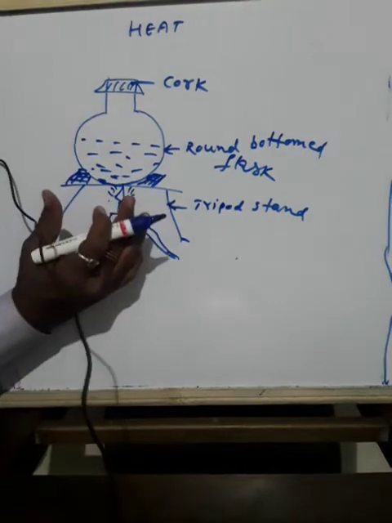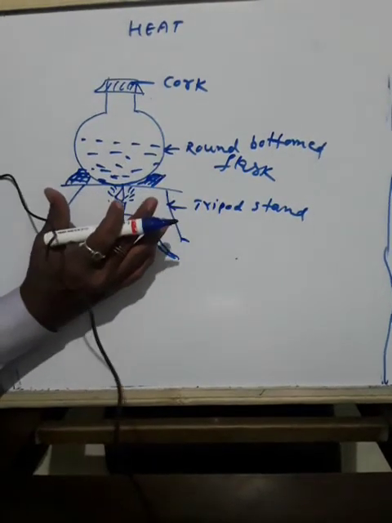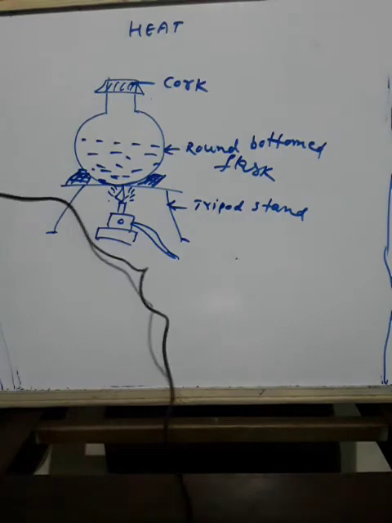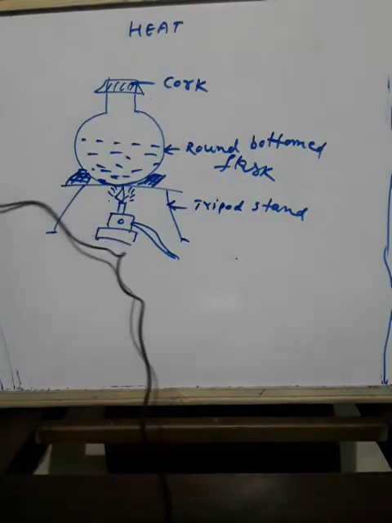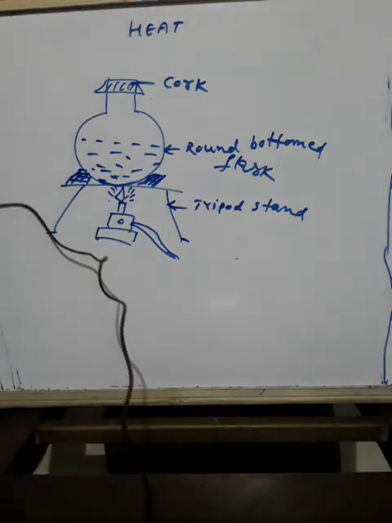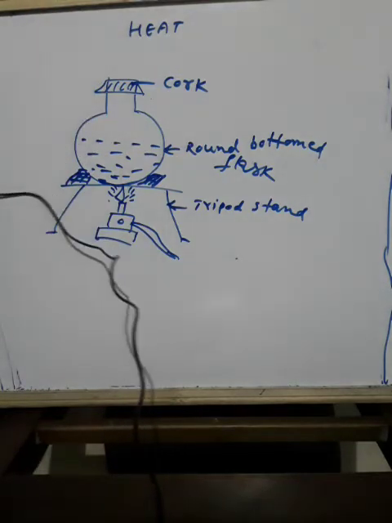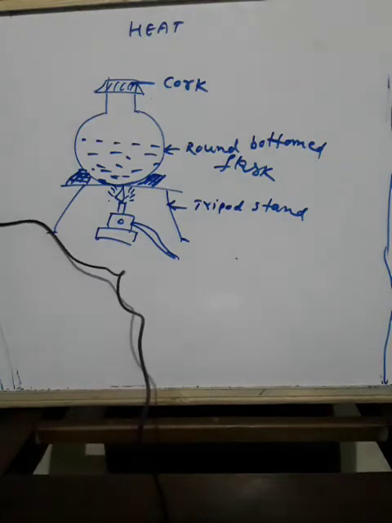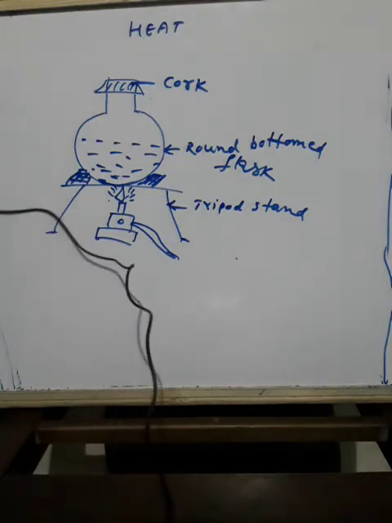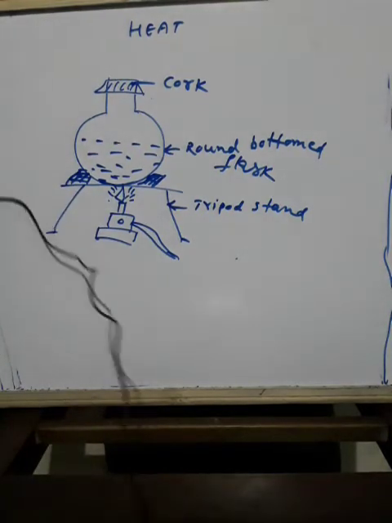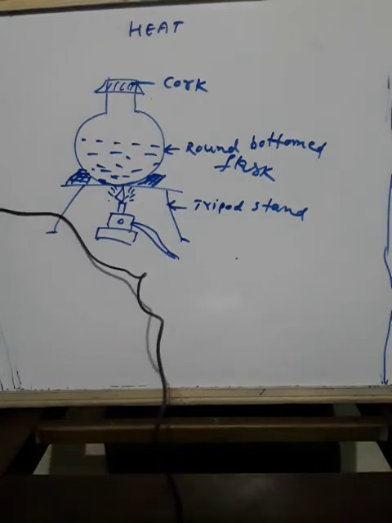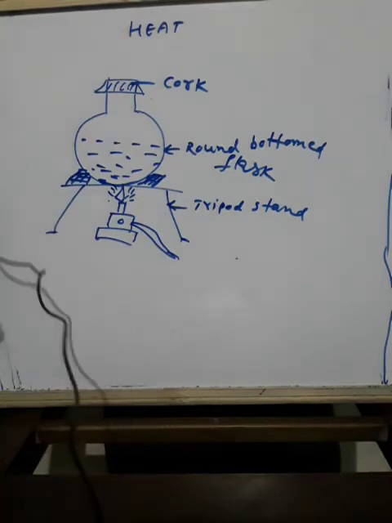A simple activity you can also do: take a round bottom flask and add two-thirds water to it. Keep it on the tripod stand, or make some arrangement to place the flask so that you can heat it by placing a candle below it. If you want, you can use a candle here and heat it. Wait till the water in the flask is still.